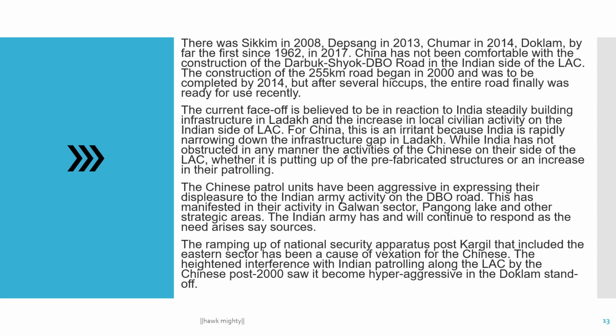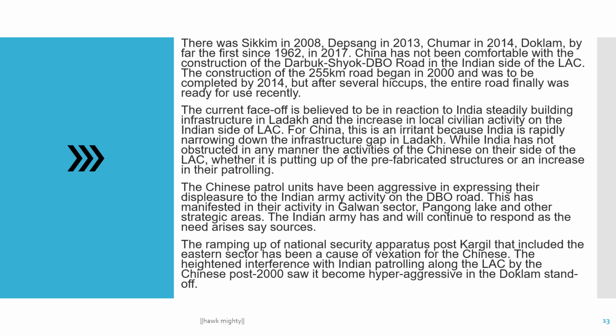For China, this is an irritant because India is rapidly narrowing the infrastructure gap in Ladakh, while India has not obstructed in any manner the activity of the Chinese on their side of the LAC, whether it is putting up prefabricated structures or increasing their patrolling. The Chinese patrol units have been aggressive in expressing their displeasure with the Indian Army activity on the DBO road, and this is a strategic area, and the Indian Army has responded and will continue to respond as the need arises, say sources.